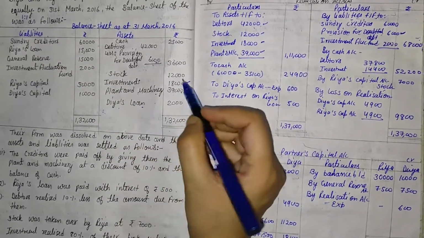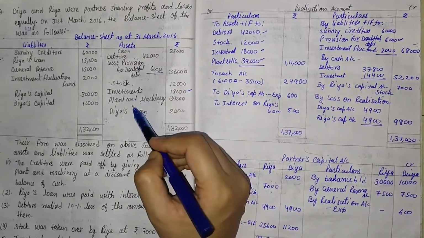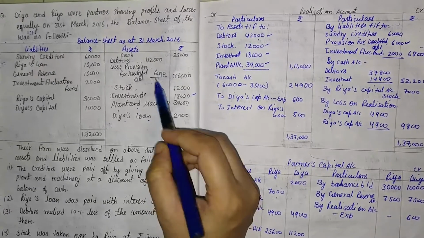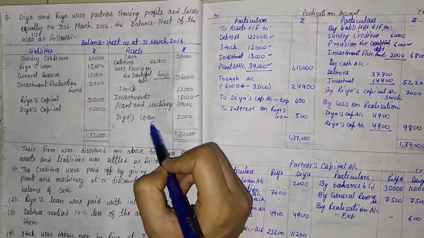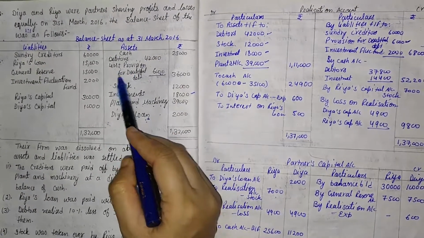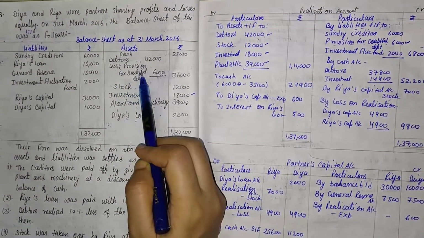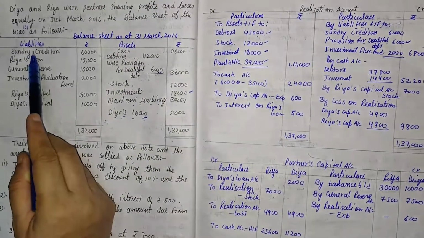So here we transfer the debtors value, stock value, investment value and plant and machinery value. We ignore the cash value and Diya's loan. Diya is a partner and her loan is given, so we ignore that value. Here one provision is given and that provision is transferred to the other side, on the liabilities side.